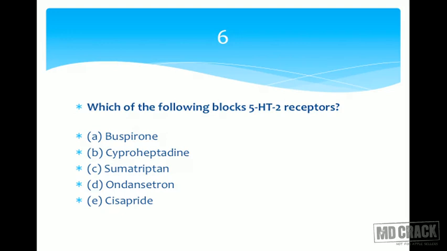It increases the appetite, it increases the sleep, it decreases the irritability, and it is useful if any of the secretions inside the body is 5-hydroxytryptamine, which is raised or elevated, which happens in a condition called carcinoid syndrome, which secretes 5-HT, and cyproheptadine is useful to manage carcinoid syndrome. So cyproheptadine, a 5-HT2 receptor antagonist. This is your answer, cyproheptadine, for question 6.